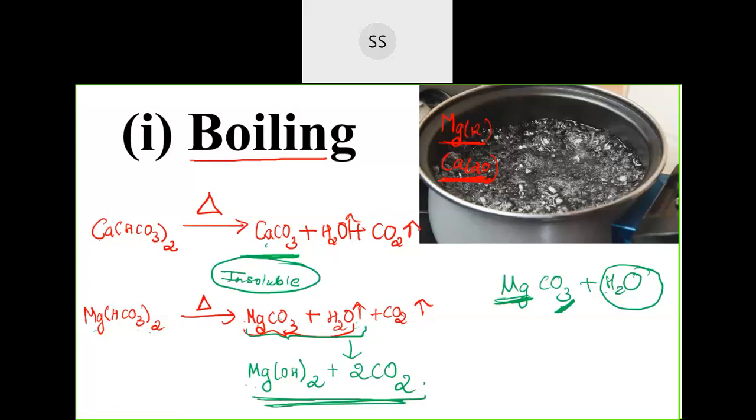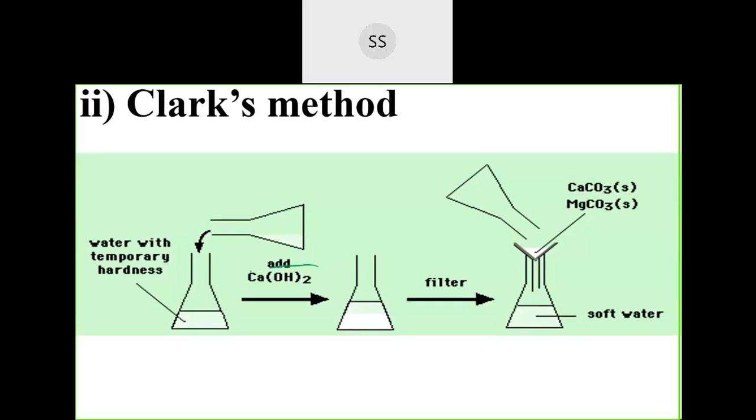Now we'll go for the next method. This is the first method to remove the temporary hardness. The next method is also called Clark's method, discovered by the person called Clark. So what he has done is, he made the lime compounds react with this carbonate. Here lime is taken, that is calcium hydroxide.